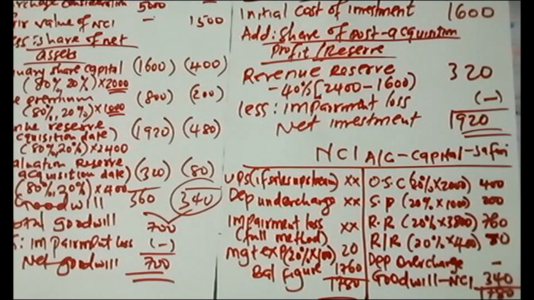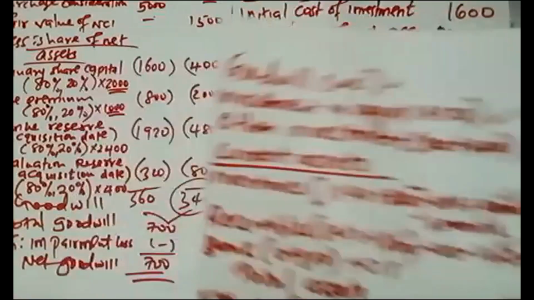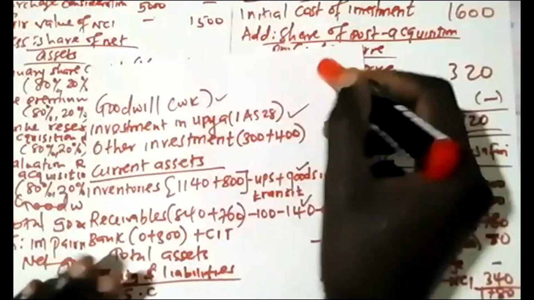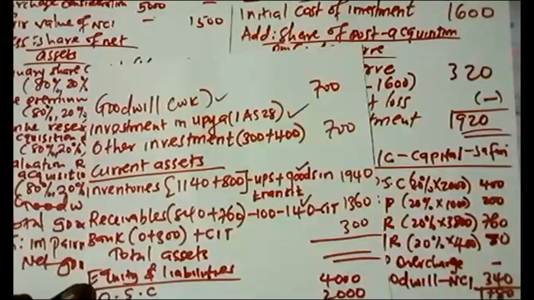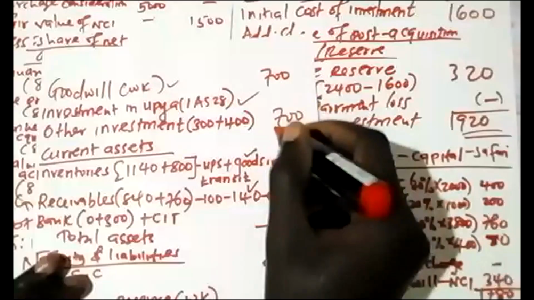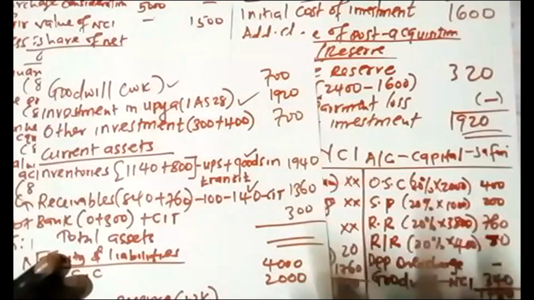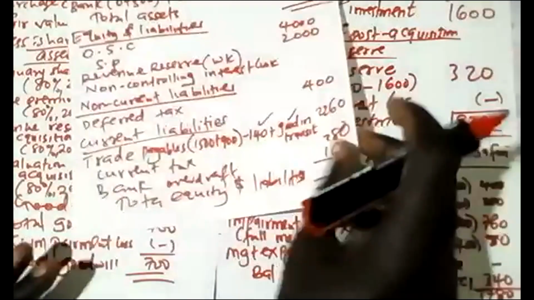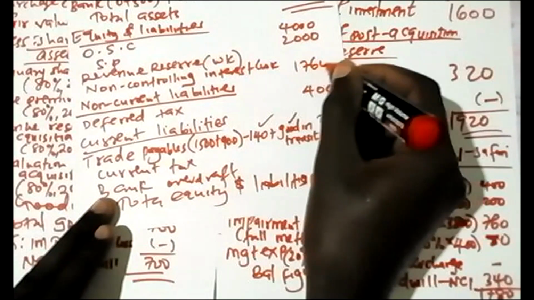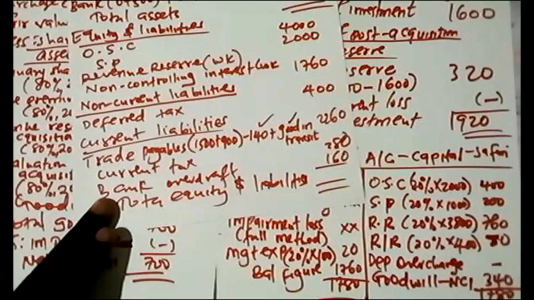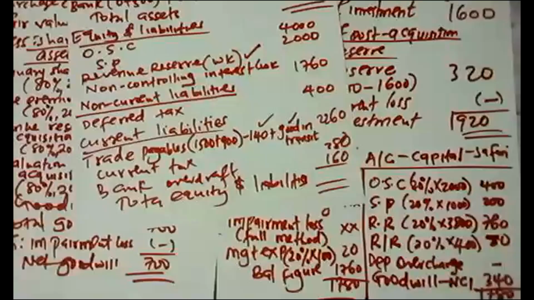So I can record the relevant items before even we continue. So goodwill, we have 700. Investment in Upia, we have 1920, this one. And for the NCI, we have 1760. So let us do this. That is revenue reserve.